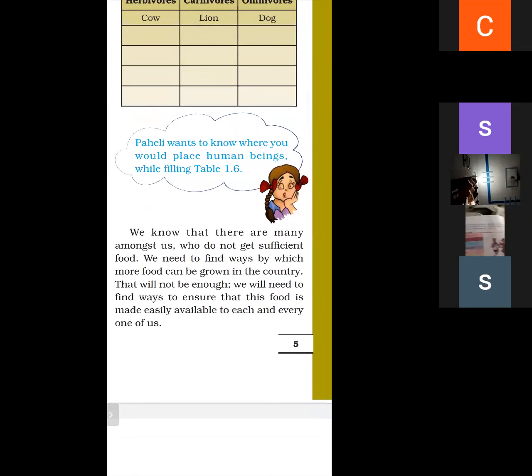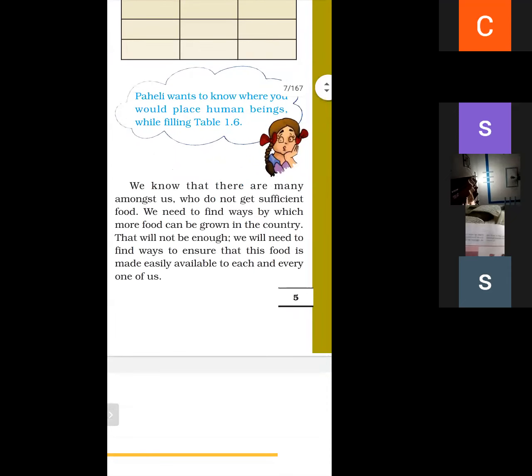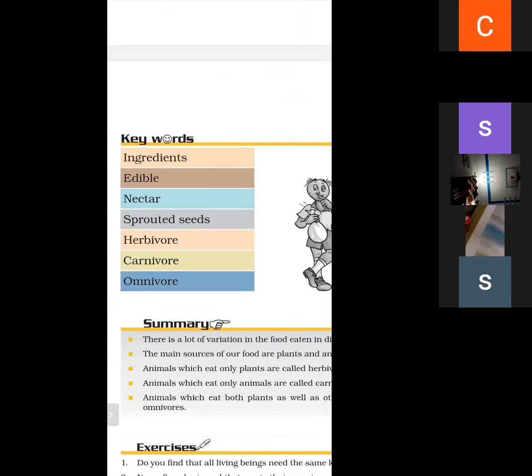We will need to find ways to ensure that the food is made easily available to each and every one of us. So what are the keywords? Edible, nectar, sprouted seed, herbivorous, carnivorous and omnivorous. You have to write the keywords in your fair notebook.